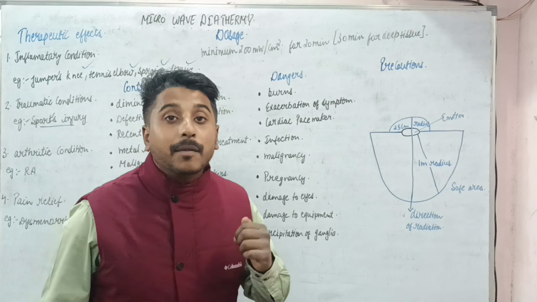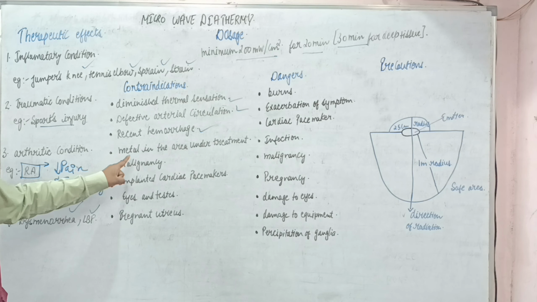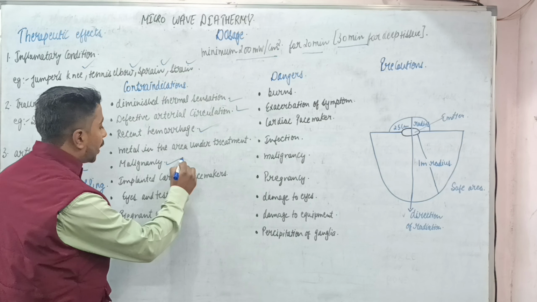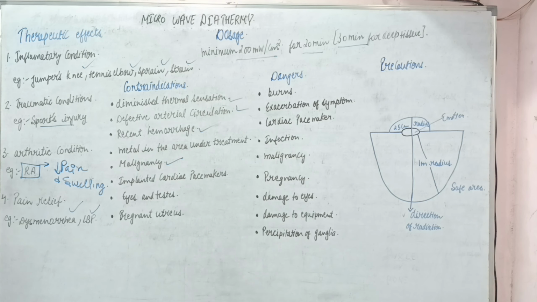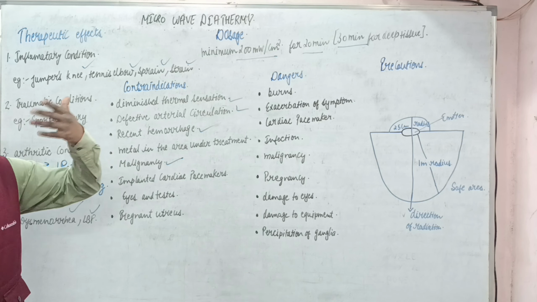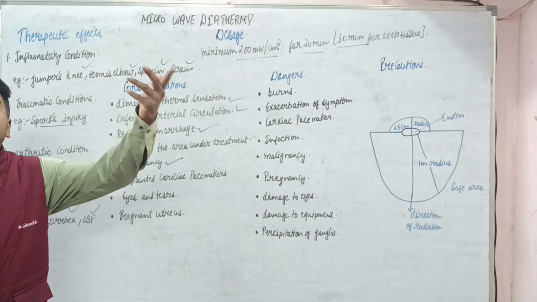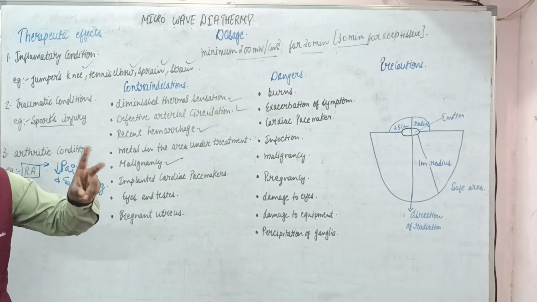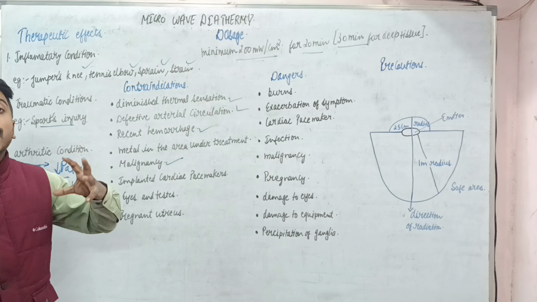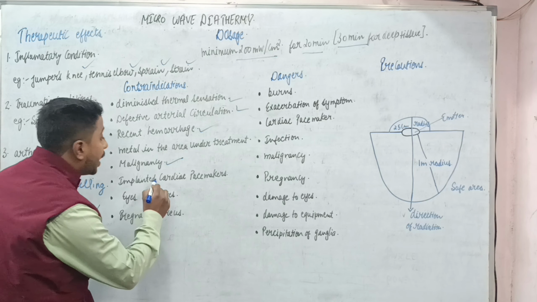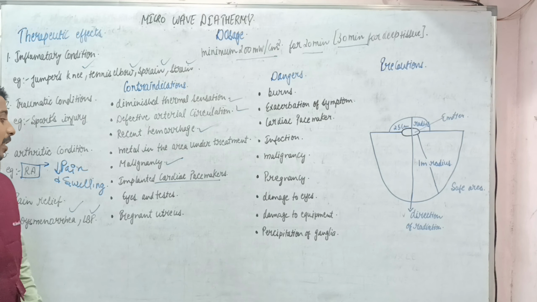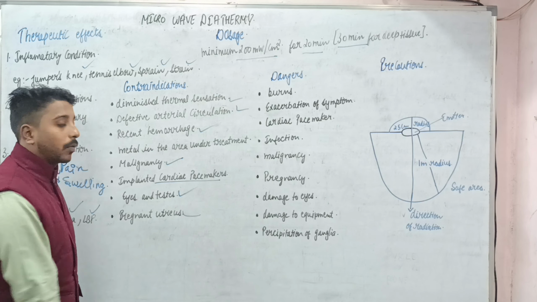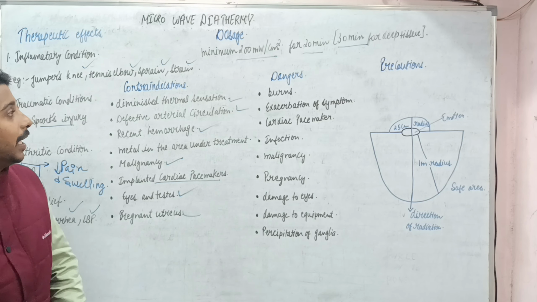Recent hemorrhage: it can increase the bleeding. Metal in the area under treatment: definitely it can cause heating of the metal. Malignancy: it can spread the malignancy, and also it can spread infection. Implanted cardiac pacemakers: it can interfere with them, because microwaves are radiation and that can interfere with the pacemaker. Eyes and testis, also the pregnant uterus. So these are the contraindications.